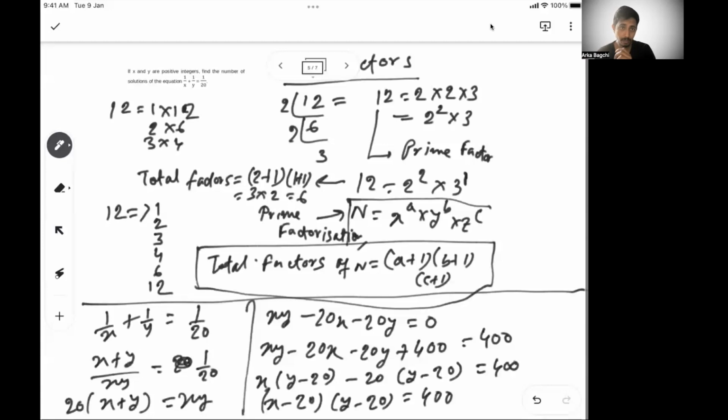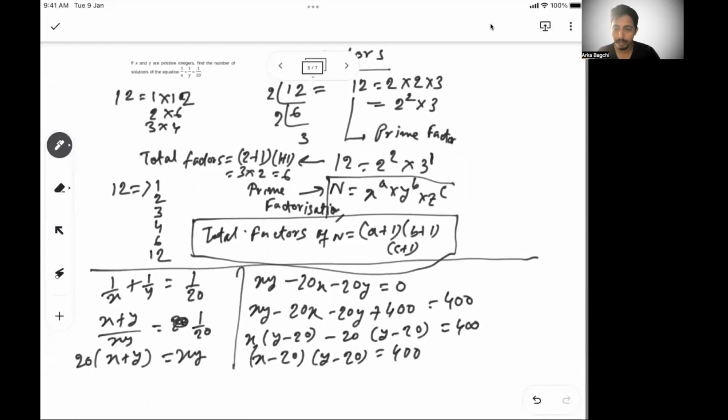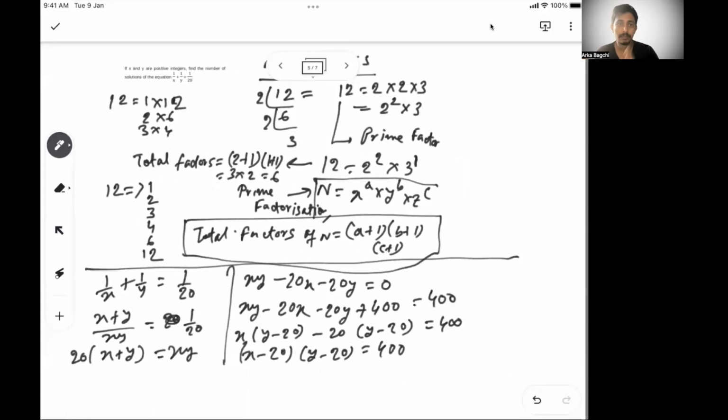Now they said x and y are both positive integers. Now understand this problem very carefully. x and y are positive integers doesn't mean x minus 20 and y minus 20 will also be positive integers. So there is a possibility that this is negative and then this has to be negative because the multiplication is 400, which is positive. Or there is a chance that this is positive and this is positive.